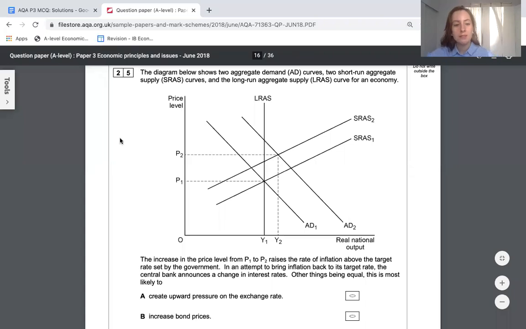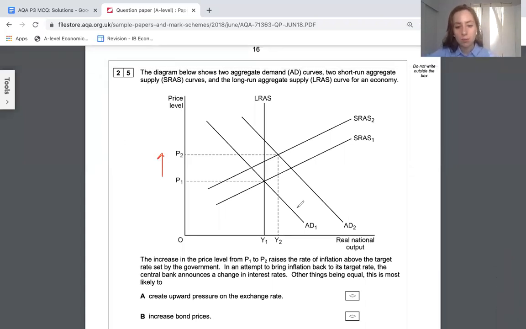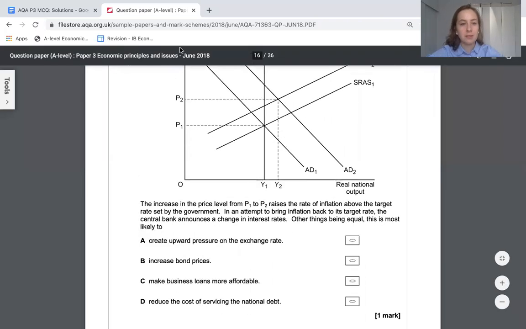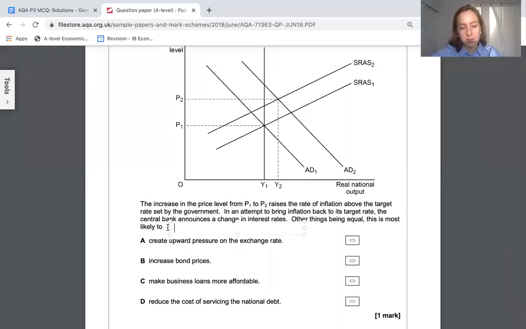Right, in this one, price has increased from P1 to P2. That's been driven by an increase in AD and a shift left of the short run AS. That's not what they're asking us though. They told us because of this increased price, they have increased interest rates. I think they said it changed, but I know the interest rates should increase to decrease prices. It's kind of confusing what they're asking. They've given us a whole bunch of irrelevant information, but they're asking what will be the effects of decreased interest rates. Increased interest rates.